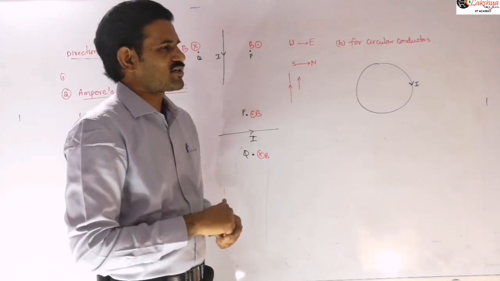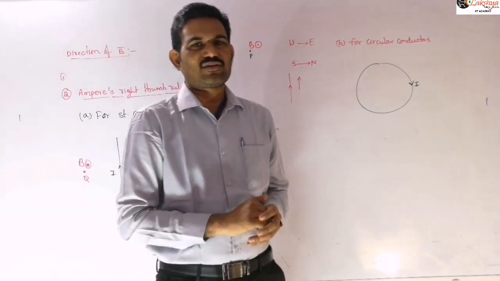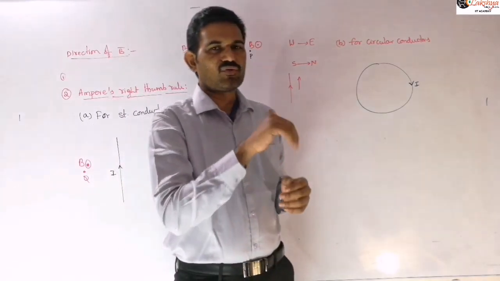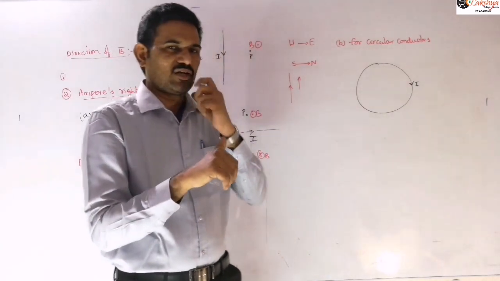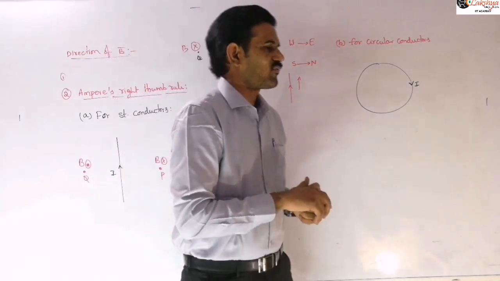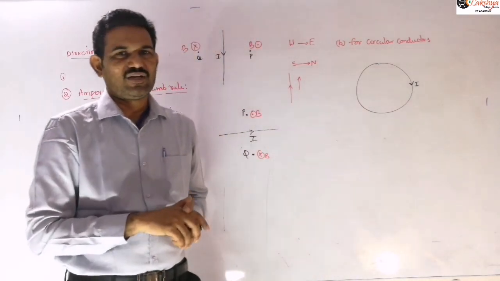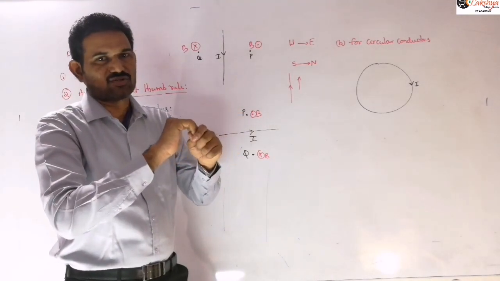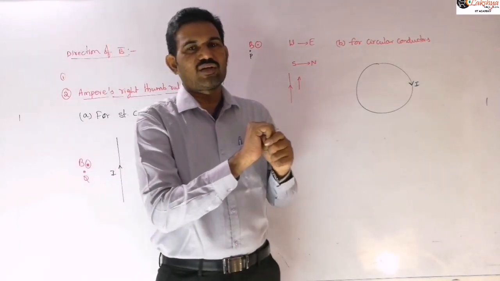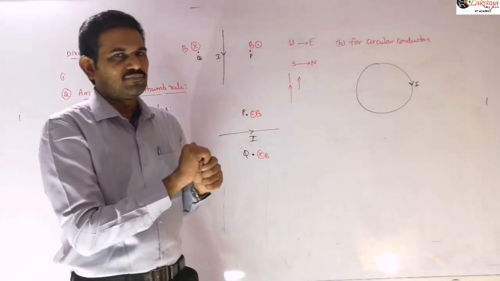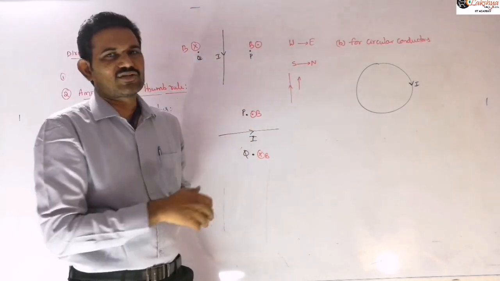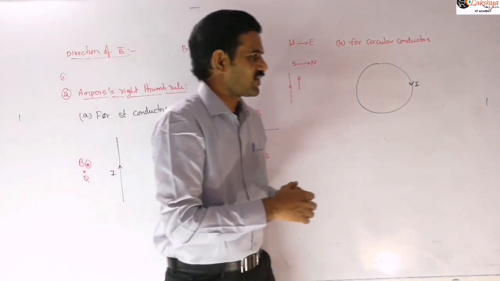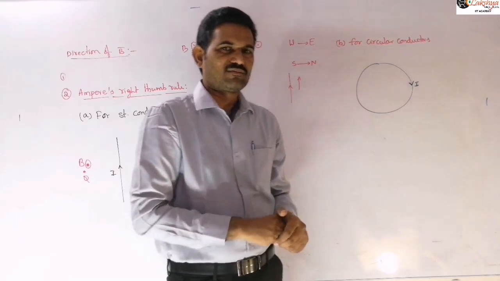the Ampere's law states that if the curl of the 4 fingers indicates the direction of current, then the thumb indicates the direction of magnetic field. So now let us take this example here.